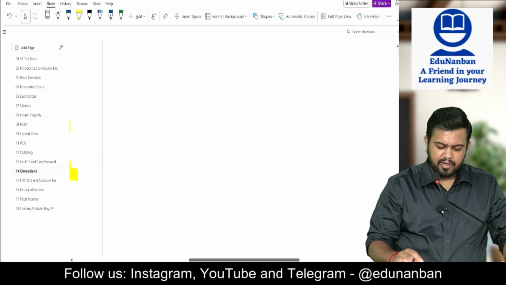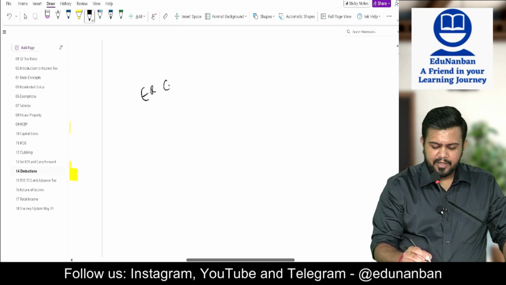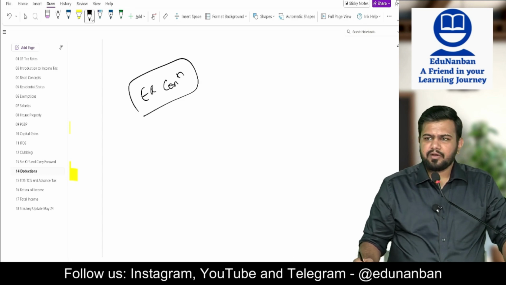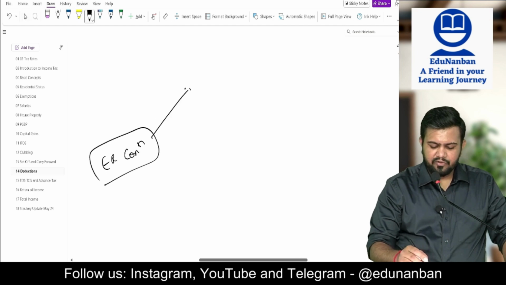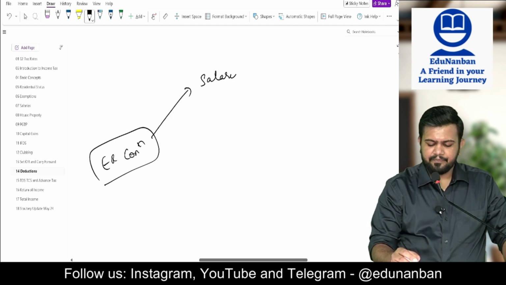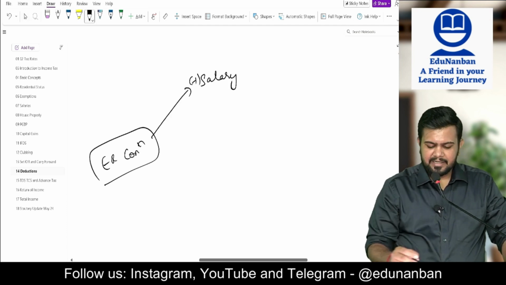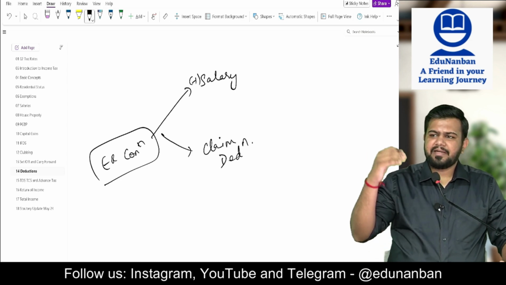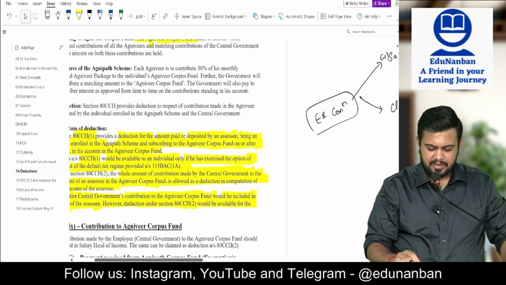Now listen, if there is employer contribution, he is a central government employee, then what you have to do: first add it to salary and then claim the deduction. So employer contribution, first add it to salary and then claim it as deduction.